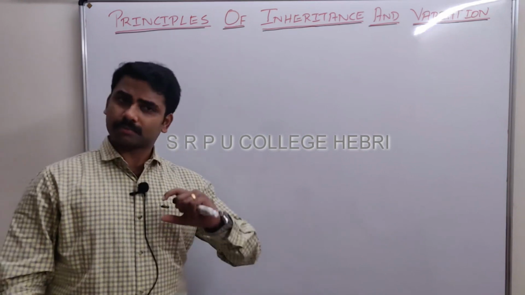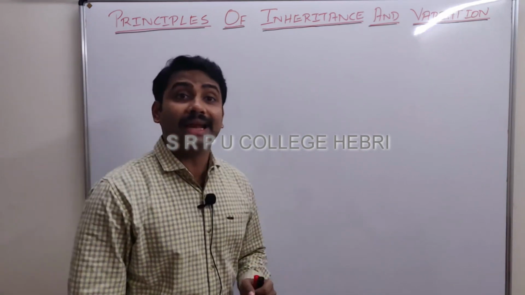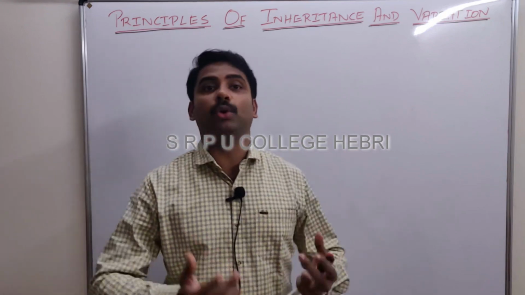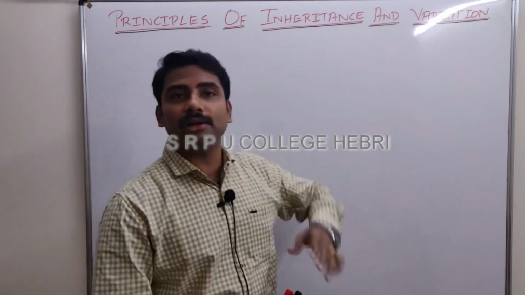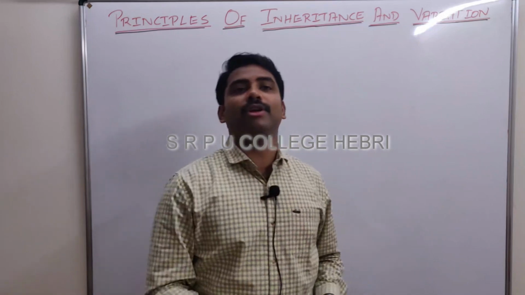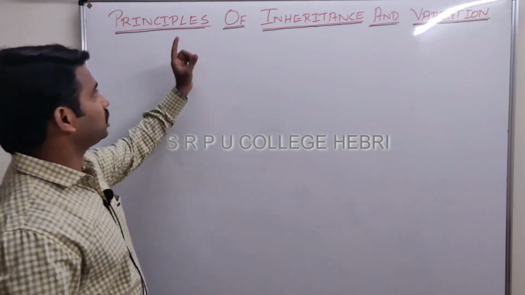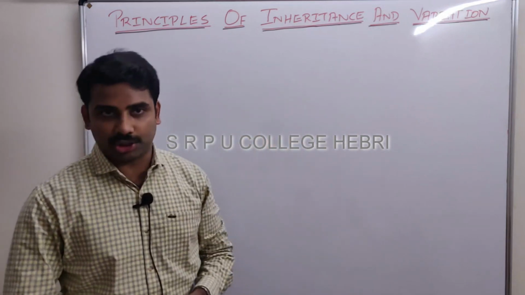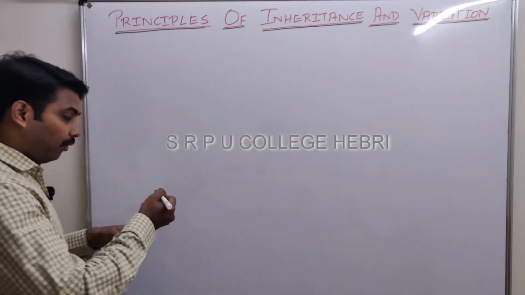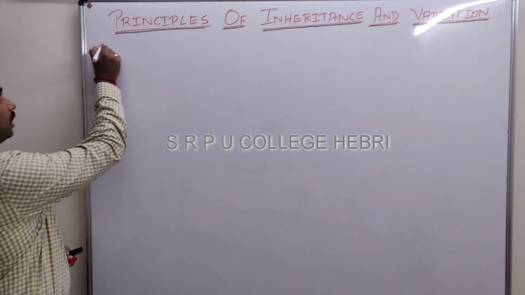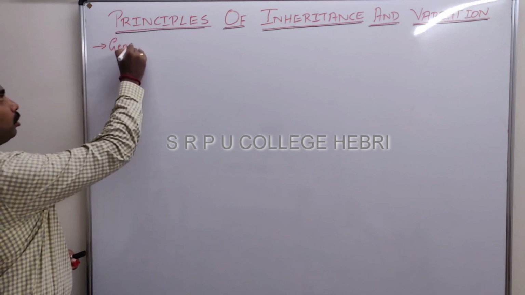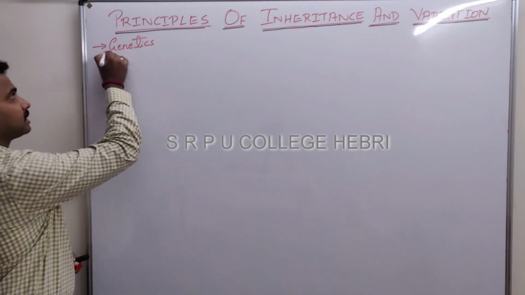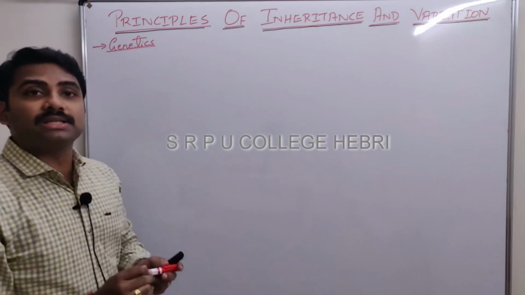That means in the next 8 to 9 hours which I am going to spend on this particular chapter, we are discussing inheritance and the concept of variation under the branch of biology called genetics. Then what is genetics?